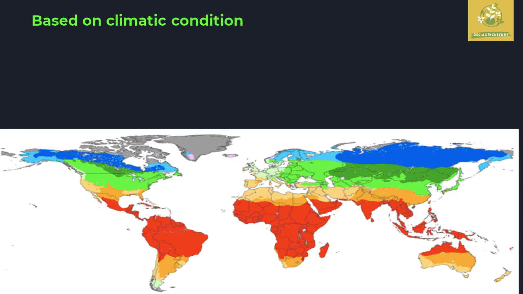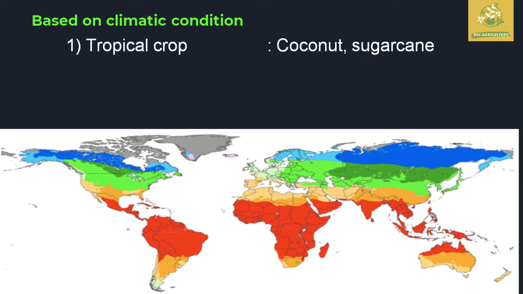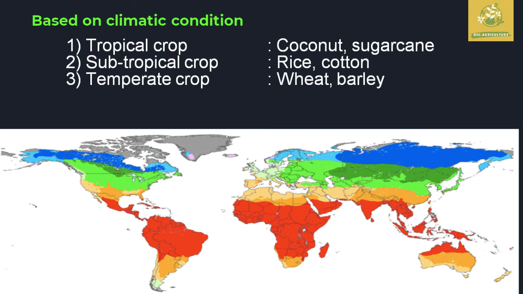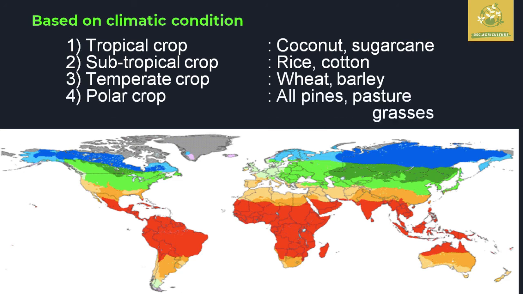While seeing the basic climatic conditions, we can classify crops into four types. They are tropical crops, such as coconut and sugarcane. The second one is subtropical crops, which is rice and cotton. Temperate crops, wheat and barley. And polar crops, where pine crops and pasture grasses come under polar crops. So this is how crops are classified based on their climatic condition. I have given only a few examples.